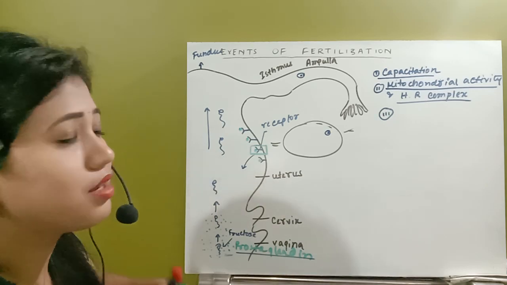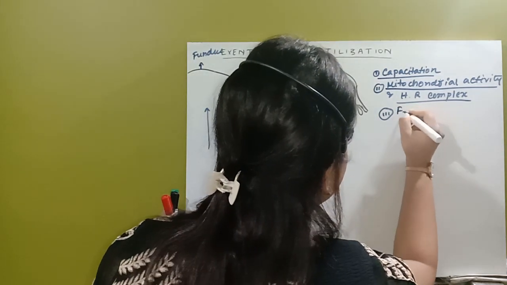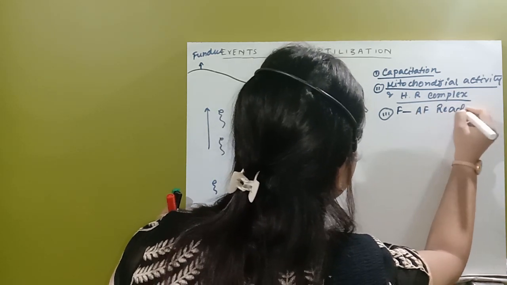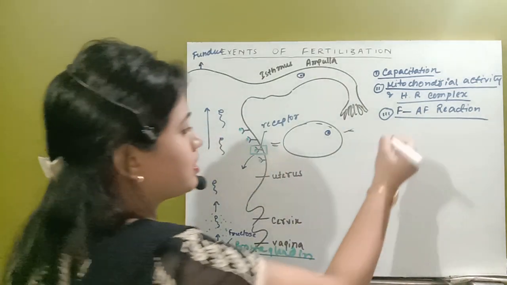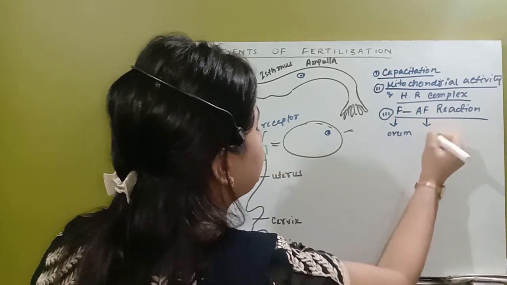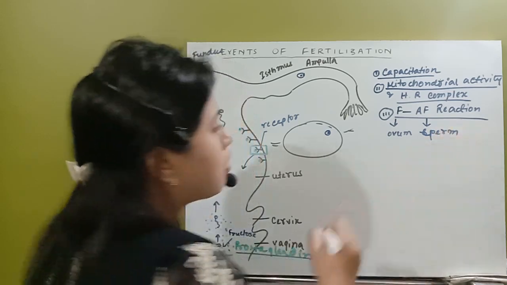See here, there is an important reaction that occurs, that is the fertilizin, anti-fertilizin reaction. So in this reaction, what happens? First of all, fertilizin is a chemical released by the ovum, and anti-fertilizin is a chemical released by the sperm.